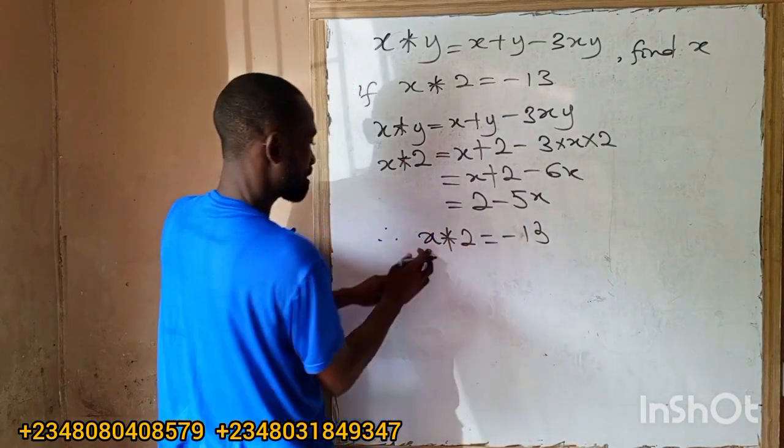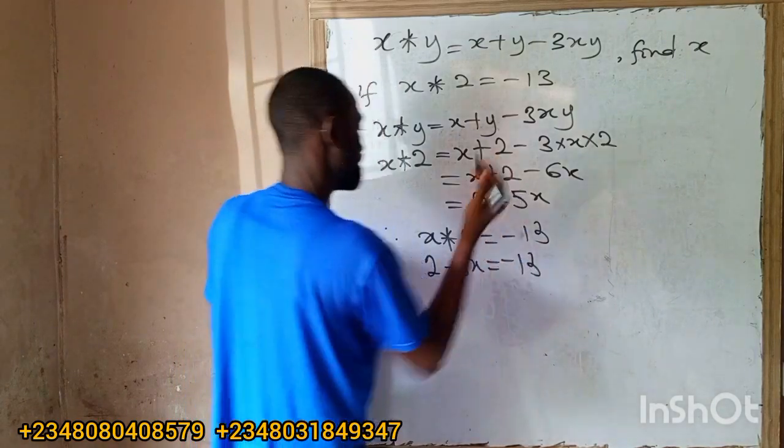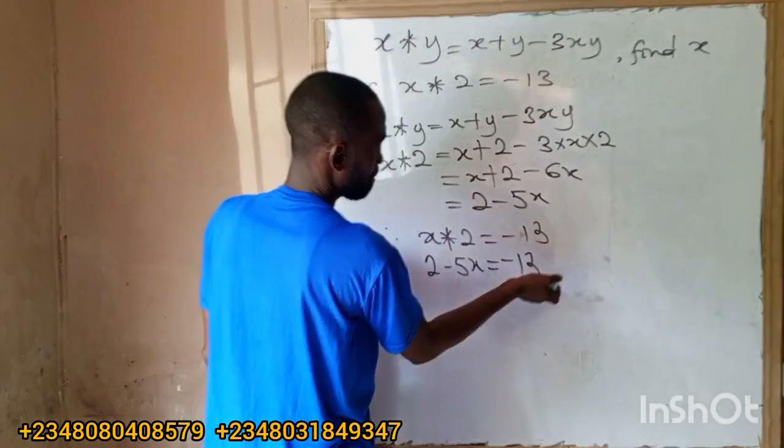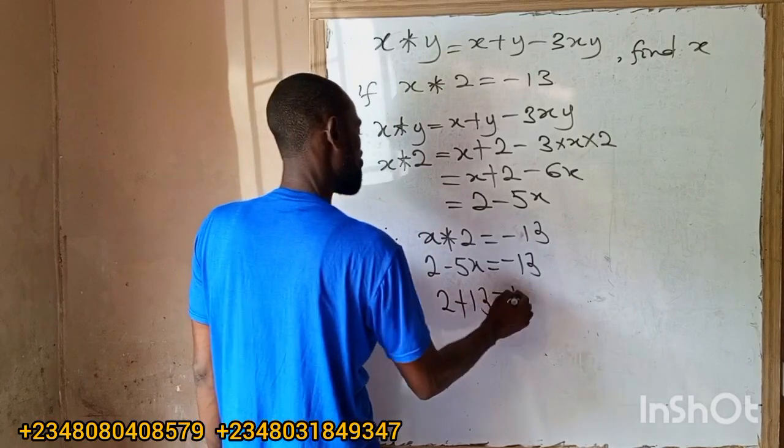It was given. So what is this? 2 minus 5x is equal to minus 13. So what's the next thing? We can collect the items down. This one can go here to become plus. It can come here to become what now? Plus. So I'm having 2 plus 13 is equal to what now?